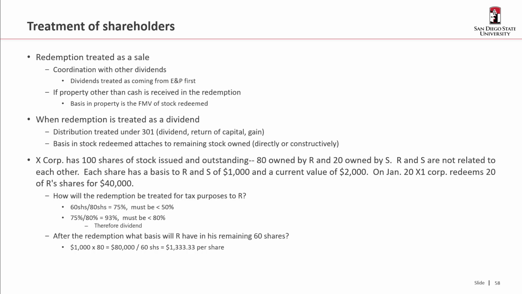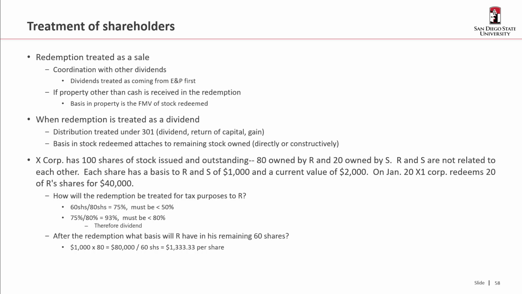So for the treatment of the shareholders, this redemption is what they're looking for. It's treated as a sale. So if there are other amounts coming out that are being treated as dividends, those dividends are treated as coming from E&P first. If property other than cash is received in the redemption, then the basis in the property is the fair market value of the stock redeemed.